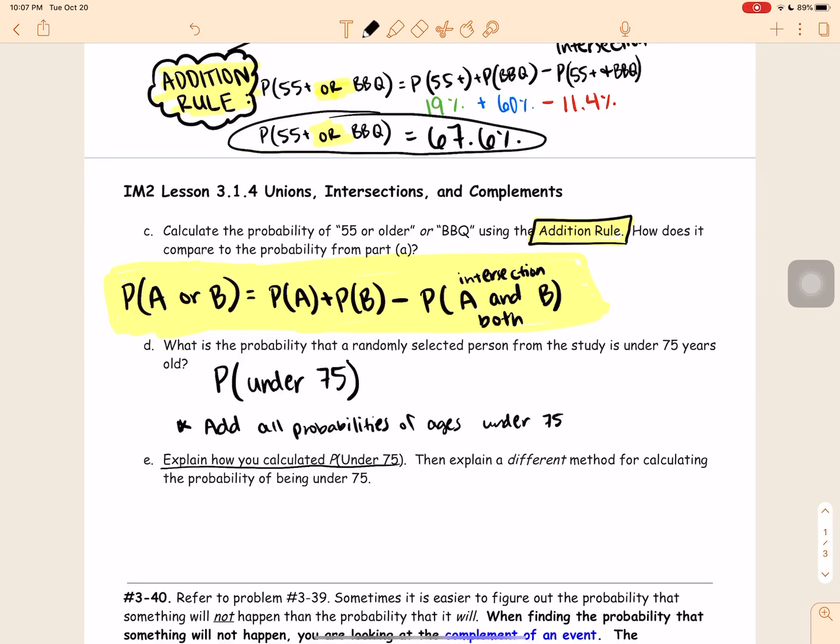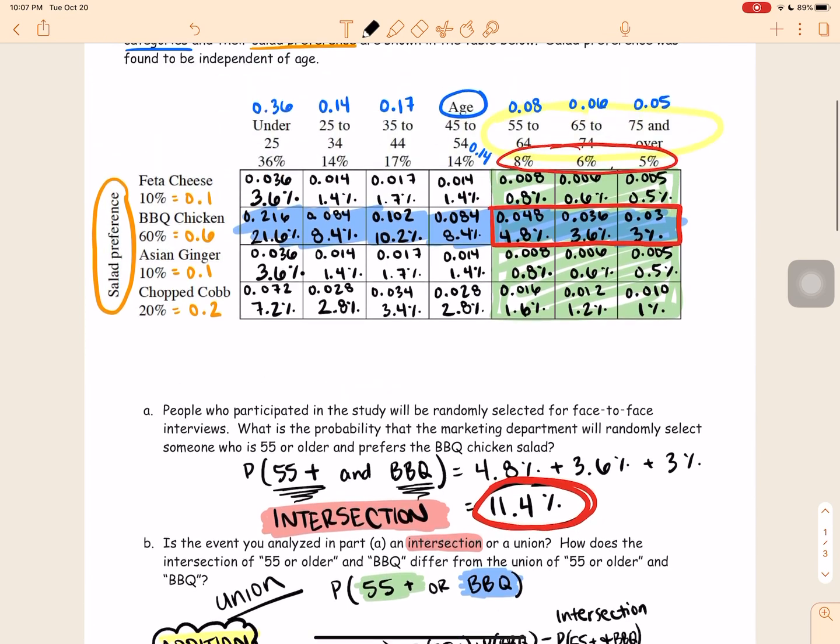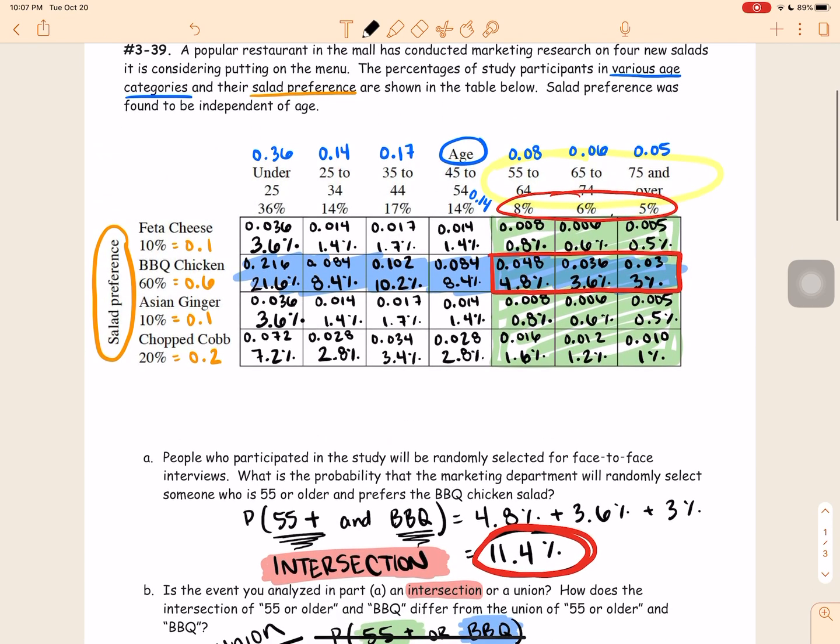Probabilities of ages under 75. So if we do that, let's see here, all the ages underneath 75. This one off to the right here, I'm going to go ahead and erase some of this stuff. This one off to the right here is everything that is 75 and over.